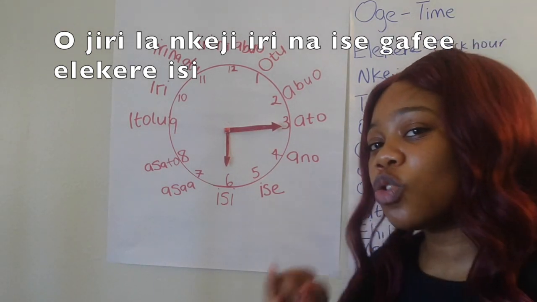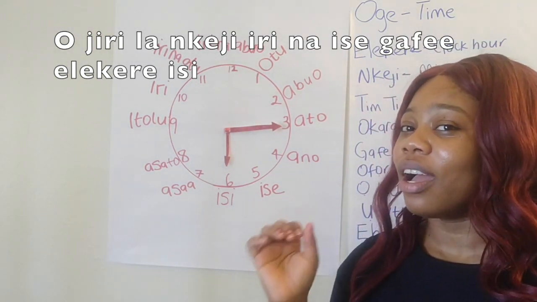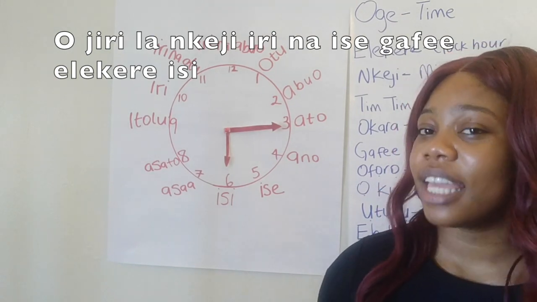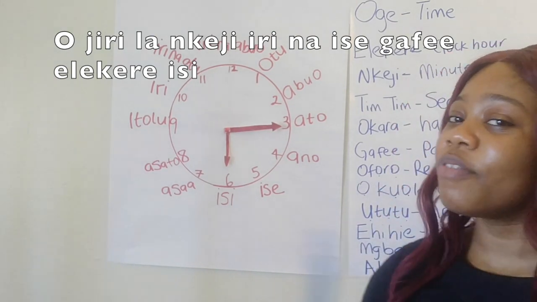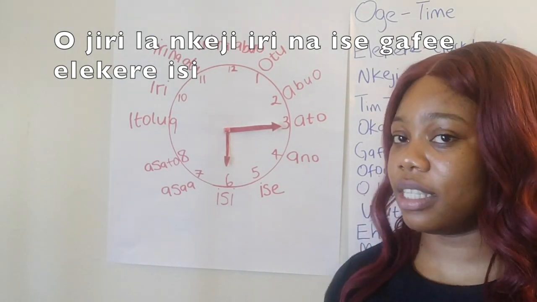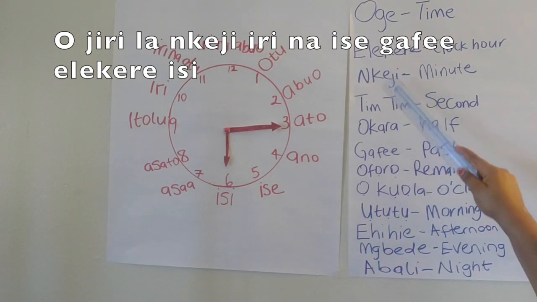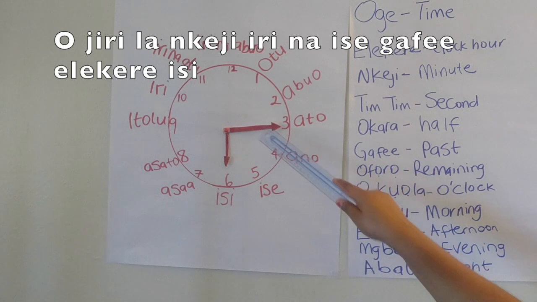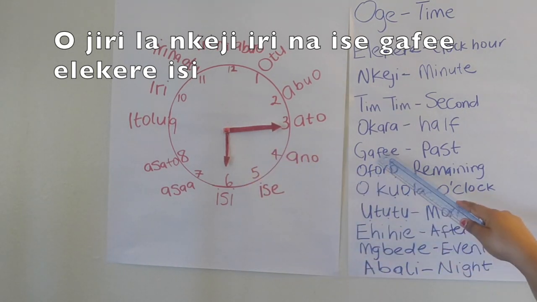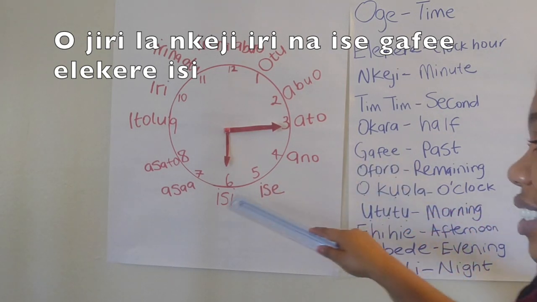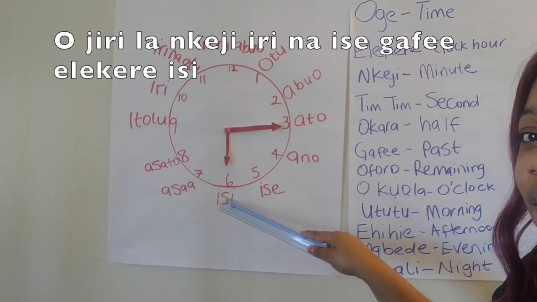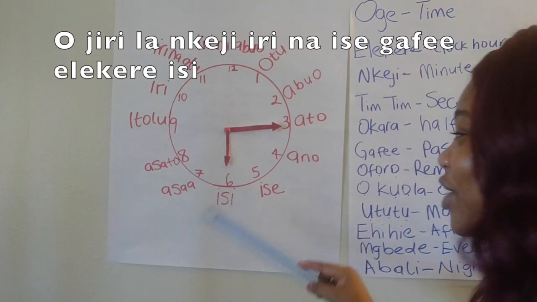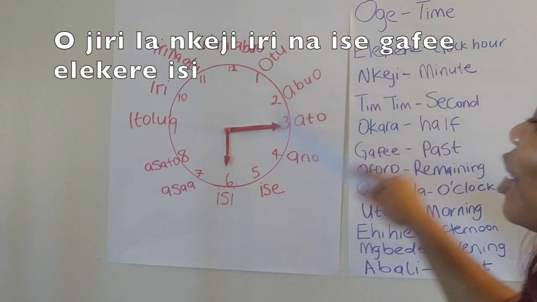Remember, otu, abụọ, atọ, anọ, ise. And you remember how you say 15 is iri na ise. So, o jirila nkeji iri na ise gafee ishi. But you just don't say ishi, you say elekere ishi.